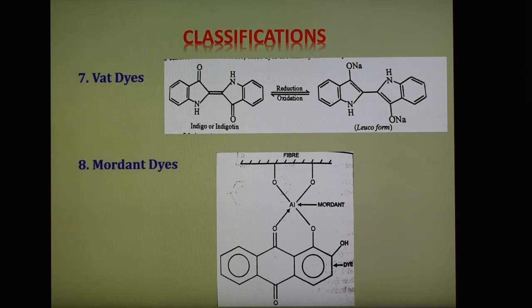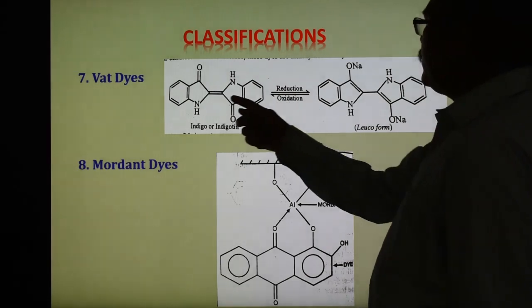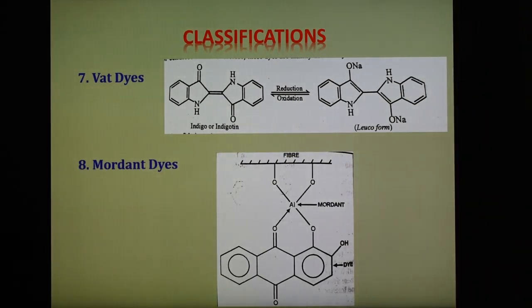An example is indigo, shown here. So here this is indigo, the vat dye. By reduction we get this type of leuco form, and by oxidation we get again indigo or indigotin. So vat dye is an indigo dye, an example of this number 7. And now the last, number 8, mordant dye.